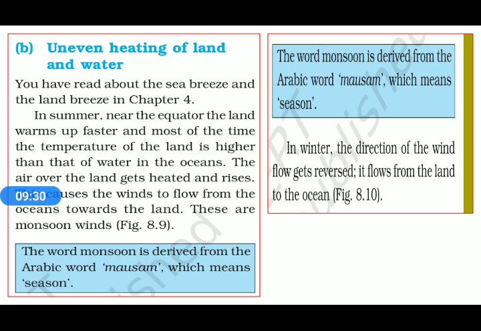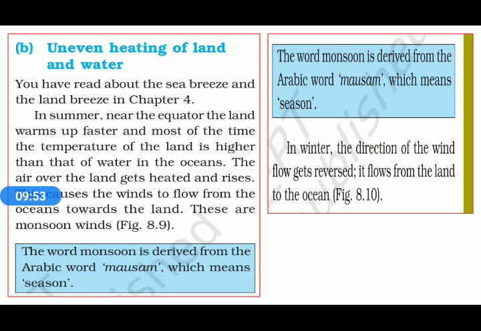These are called monsoon winds. What are monsoon winds? The winds which flow from oceans towards the land are called monsoon winds. The word monsoon is derived from the Arabic word mausam, which means seasons.